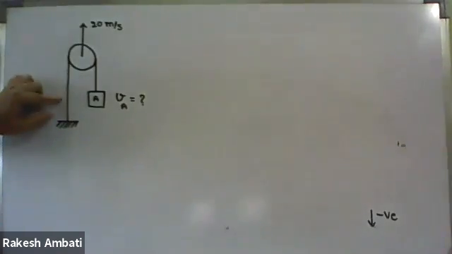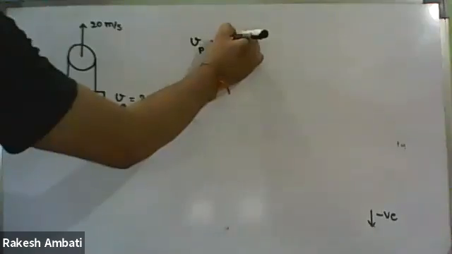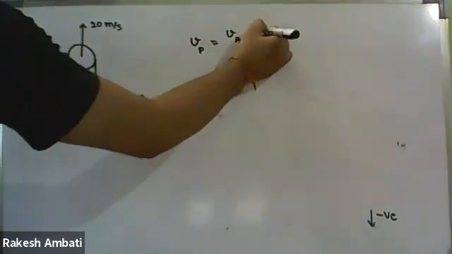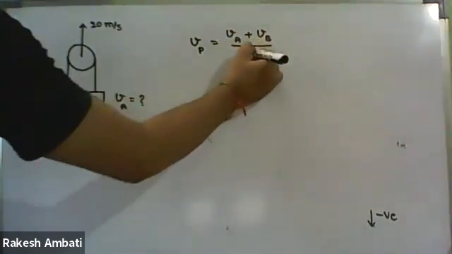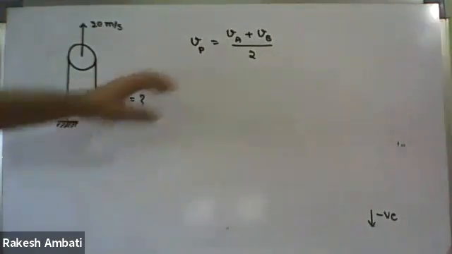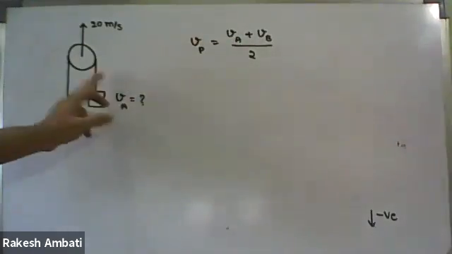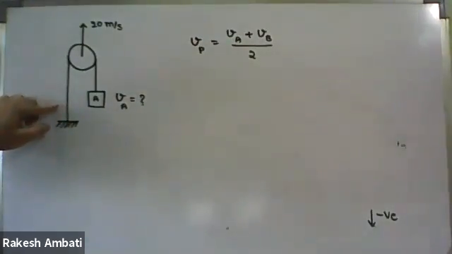This side arm is fixed means, so what is the formula we have? VP equal to VA plus VB upon 2. So A and B are the two side arms, but here this side arm is fixed.